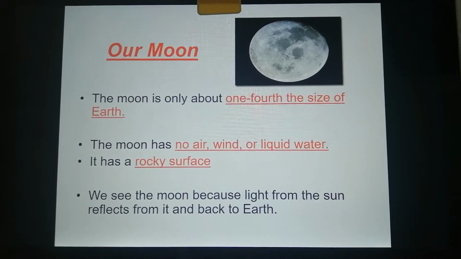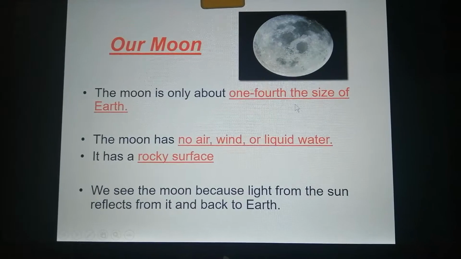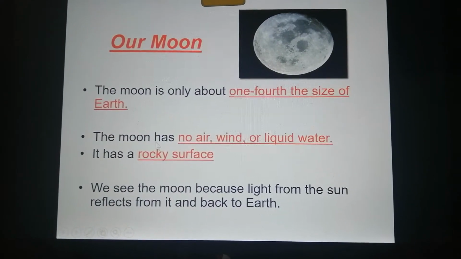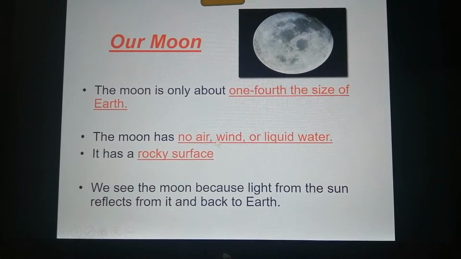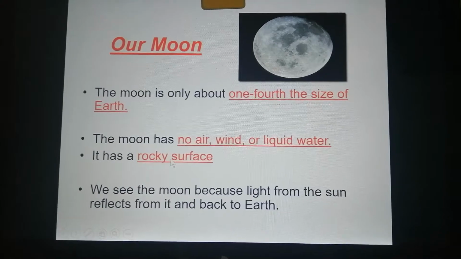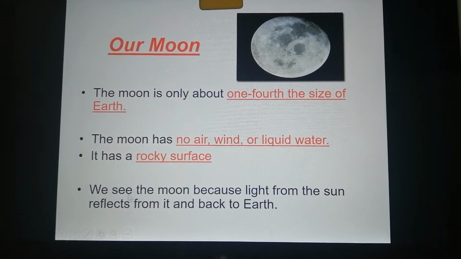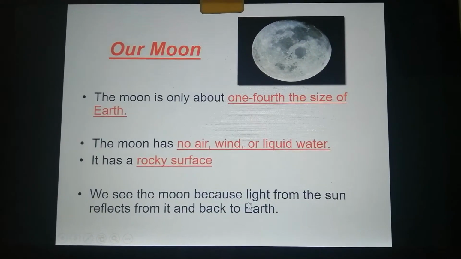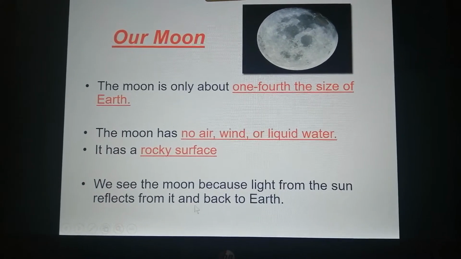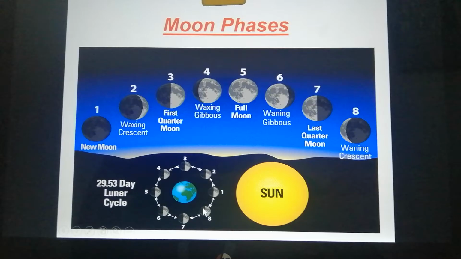Our moon. The moon is about 1/4 the size of Earth. On the moon, there is no air, no wind, no water. It only has a rocky surface. We see the moon. Why or how do we see the moon? Because of the light of the sun, which is reflected by the moon.